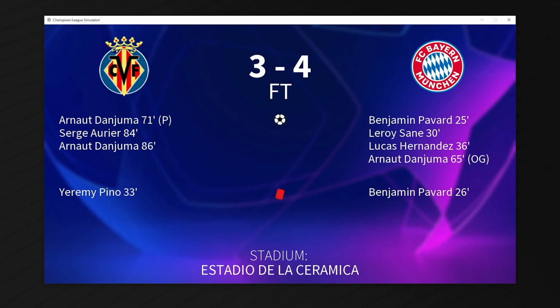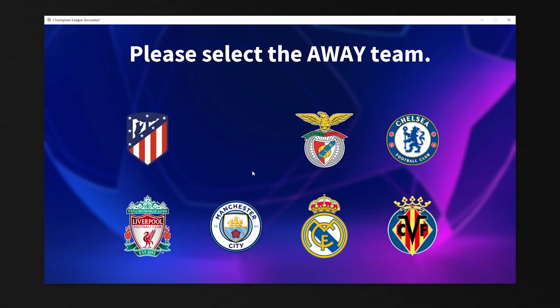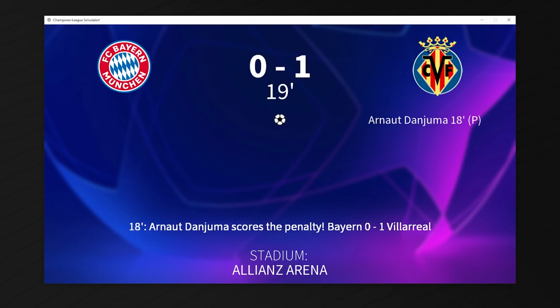No, they can't. It's 4-3 Bayern on the night, but Villarreal have a lot of momentum heading into the second leg at the Allianz Arena. Okay, Bayern are going to be the home team and Villarreal are away. And Manuel Neuer commits a foul in the box, penalty to Villarreal. And if Arnaud Danjuma scores, it's 4-4 on aggregate. He scores the penalty, 4-4 on aggregate. What a comeback by Villarreal, but they still have 70 more minutes to play.